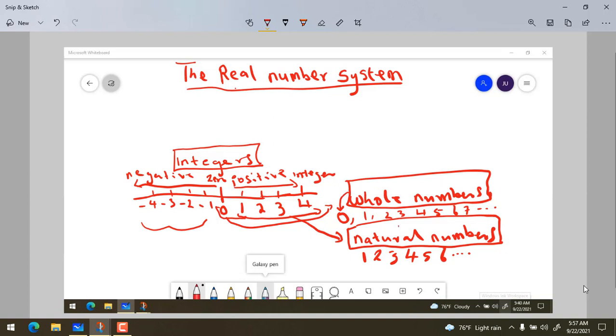Now there is another set of numbers, where we have what we call the rational numbers. Rational numbers, okay? So we have the rational numbers.